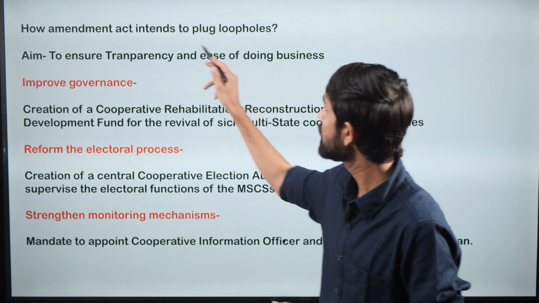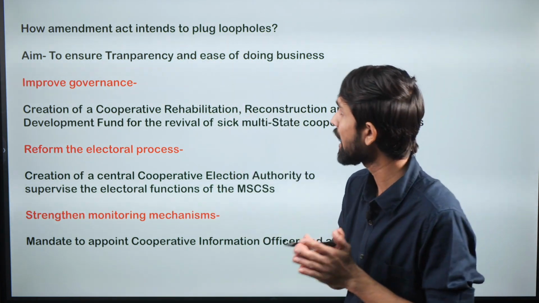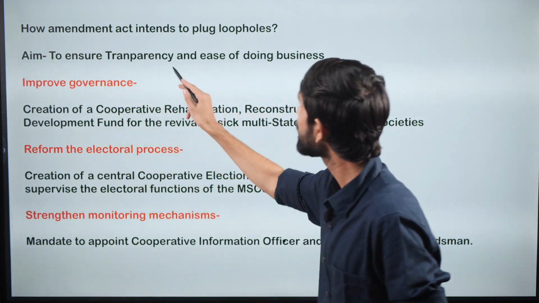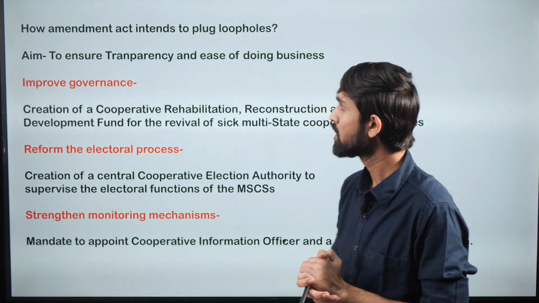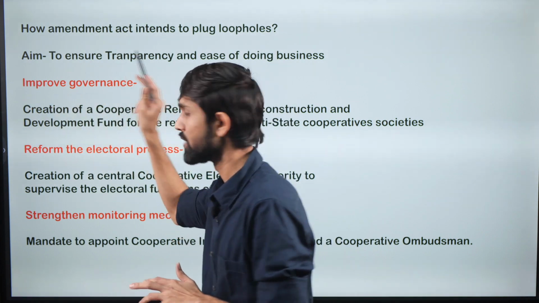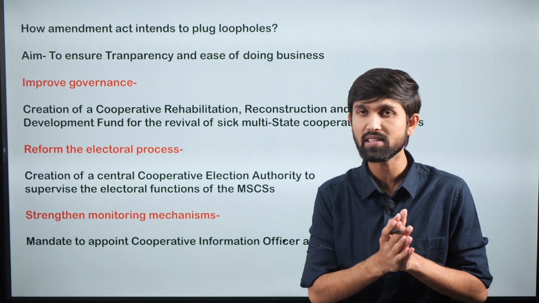So what is the Amendment Act trying to do then? What are the major provisions of this Amendment Act? The aim of this Amendment Act is to ensure transparency and ease of doing business for these multi-state cooperatives. The first amendment is in the sector of improving governance, where we saw that governance was very difficult for these multi-state cooperatives.